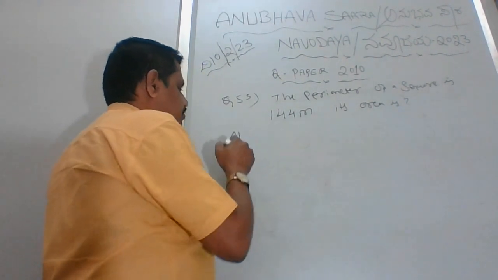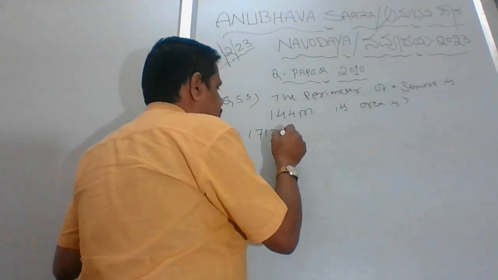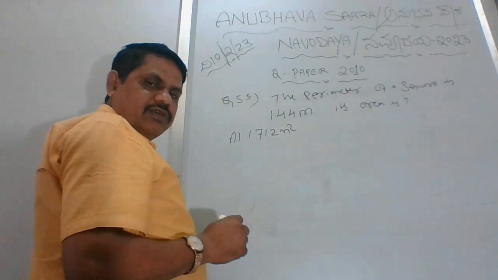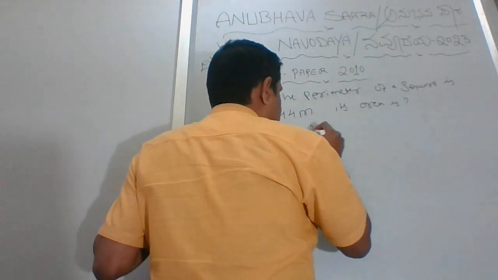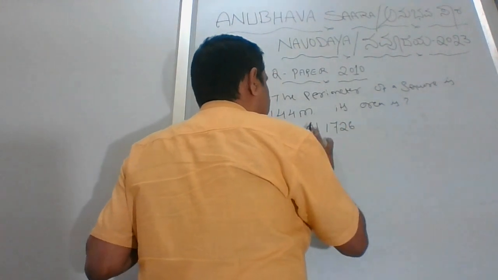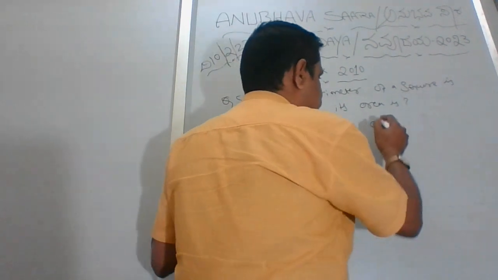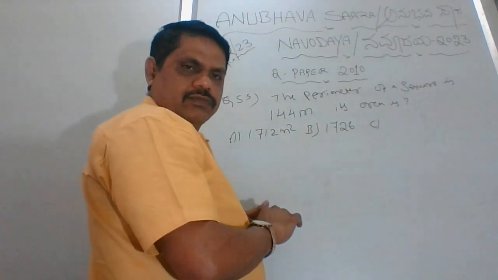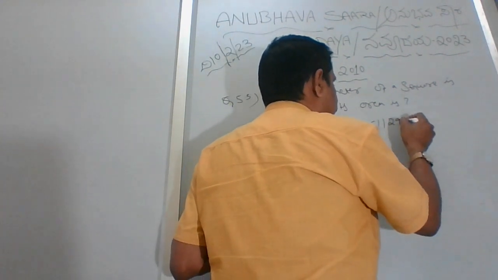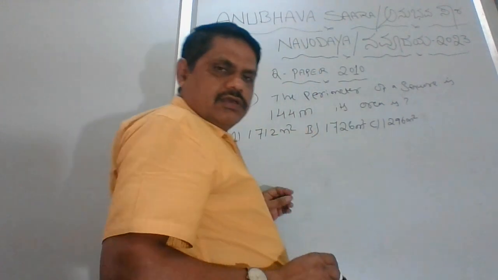Let option A be 1712 meter square, and option B is 1726. Option C is 1296 meter square.